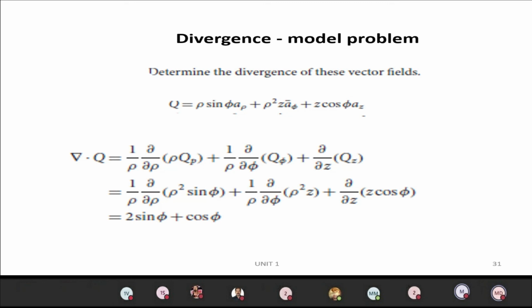So we have to differentiate. If we differentiate dou by dou rho, we will get 2 rho sin phi. Already you have 1 by rho, so rho and rho will get cancelled, giving 2 sin phi. Then differentiating rho square z with respect to phi, that term comes as 0. For the last one, z cos phi, differentiating with respect to z we get only cos phi. So the final answer will be 2 sin phi plus cos phi. You see here input is a vector but output is a scalar.